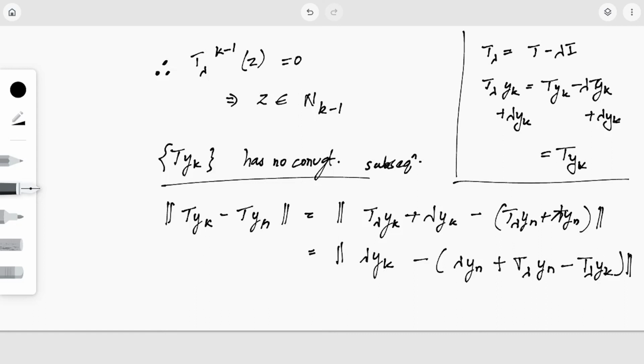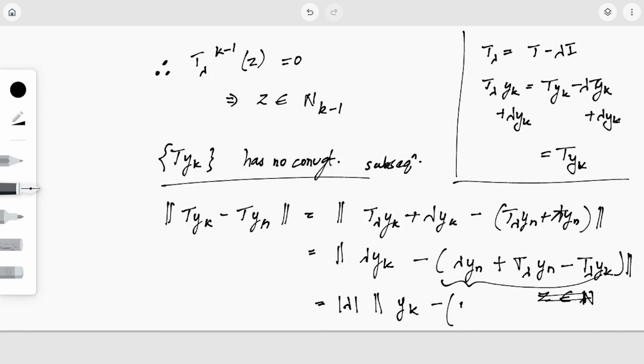Okay, so we have just now seen that this is nothing but our z, and z was an element of N_{k-1}, right? Wait, this was not our z, we have an extra lambda in it, right? So I'm going to take this lambda out common. Okay, by the property of norm, I'm taking this lambda out common, so this will be yk.